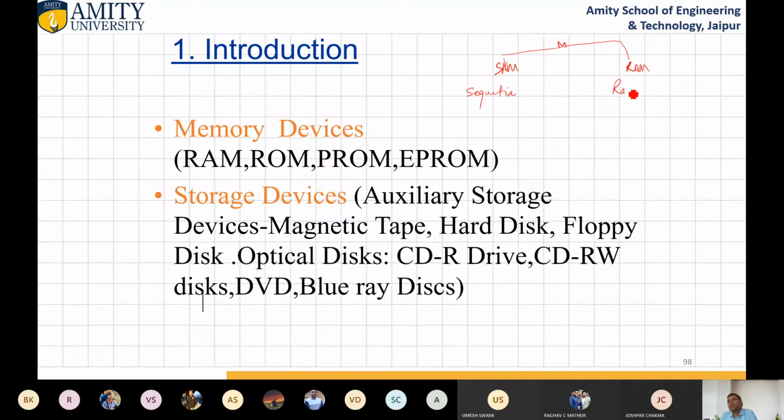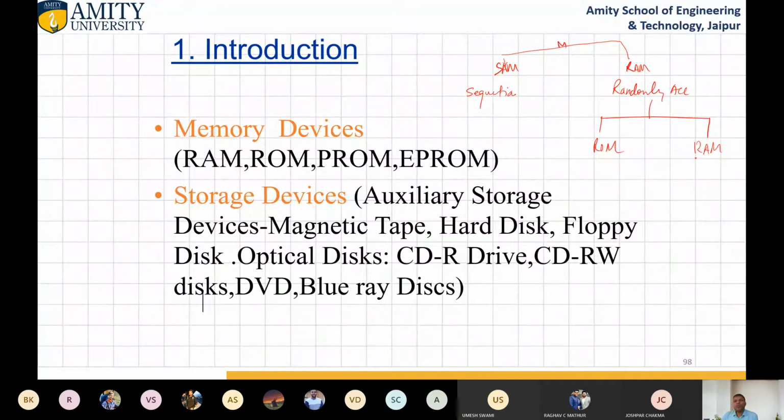And RAM is randomly accessible memory. And this RAM has two types, ROM and RAM. Actually, to make pronunciation very clear and to remember easily, we gave RAM the name RAM. But both the memories are RAM because we can access the memory randomly.